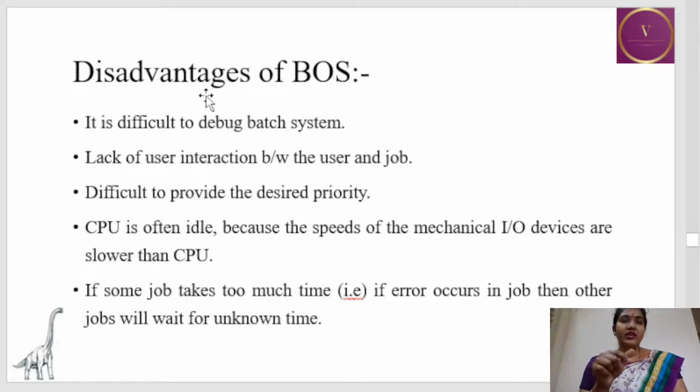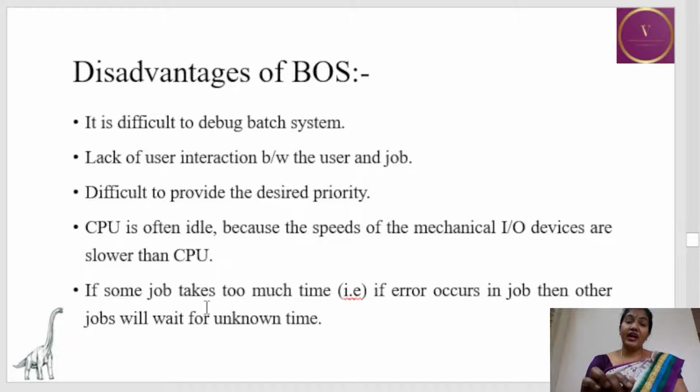And since all the jobs are collected and created as a batch and submitted to the computer, it is very difficult to debug the error, that is, to find where the error has occurred, since all the jobs are grouped into one particular batch and submitted to the operator. And it is also difficult to decide the priority-wise job processing.